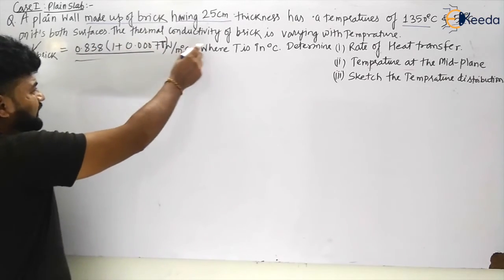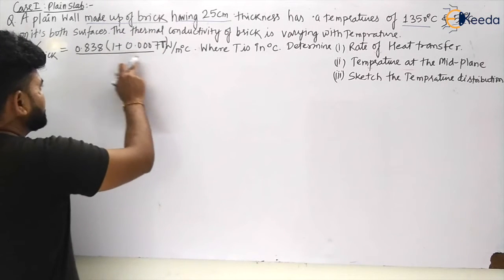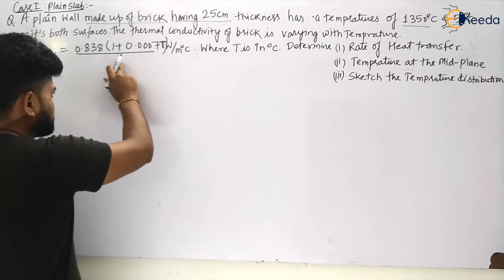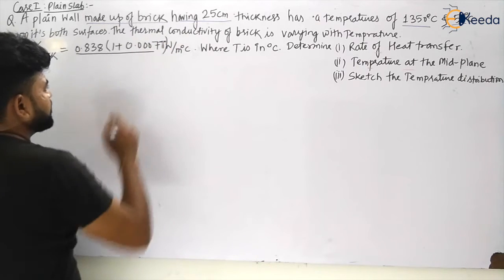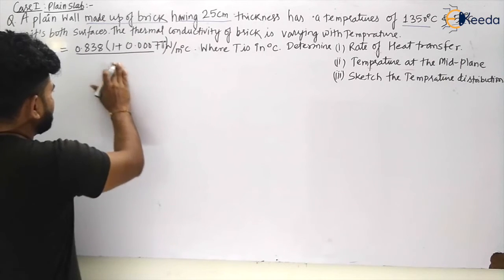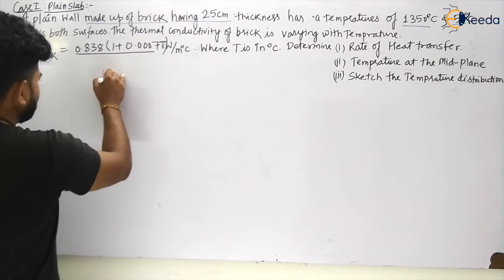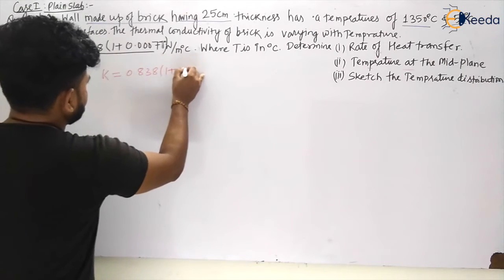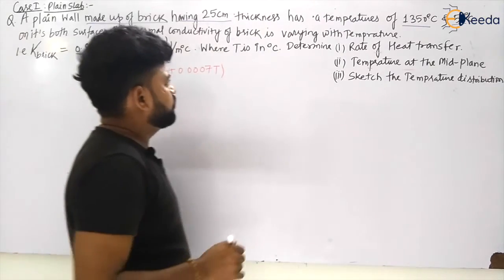The thermal conductivity of the brick is varying with temperature, and it is given as K equal to 0.838 (1 plus 0.0007 T).